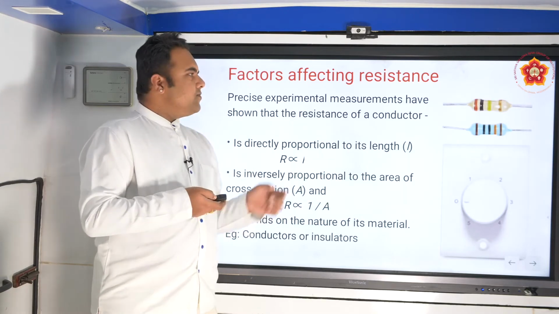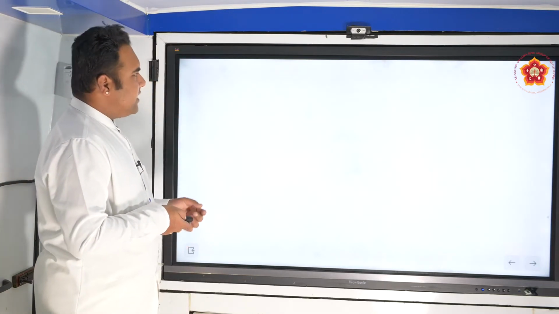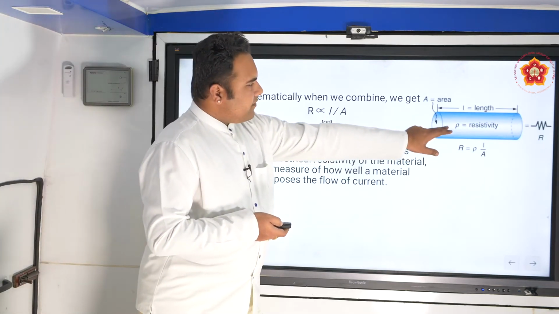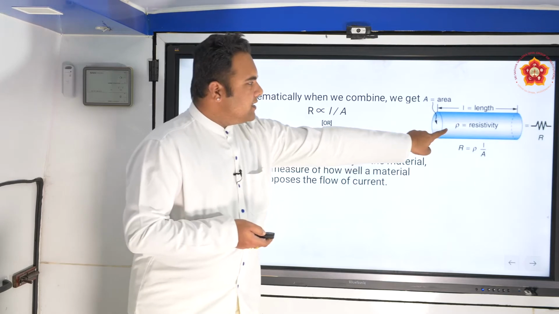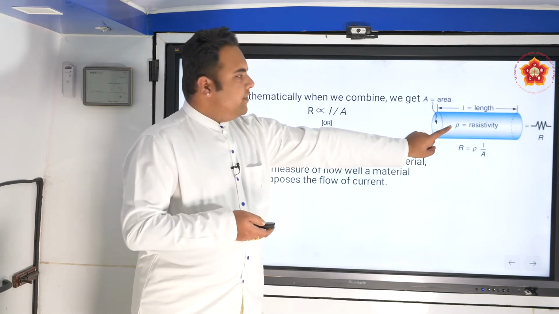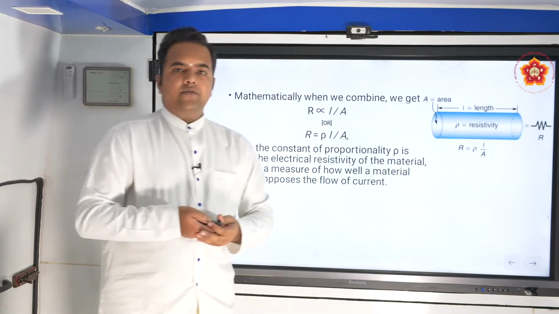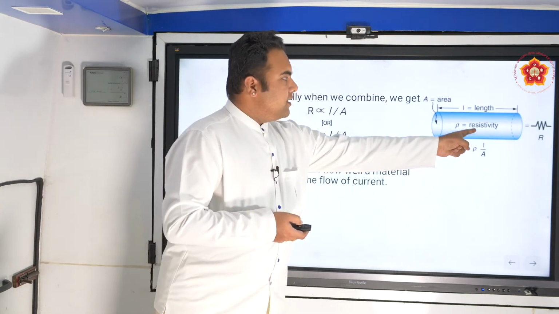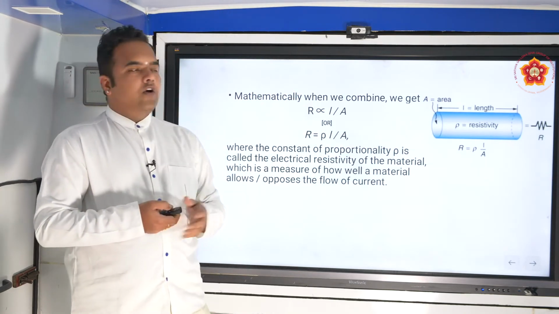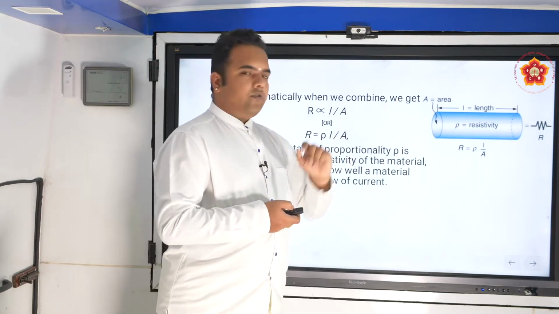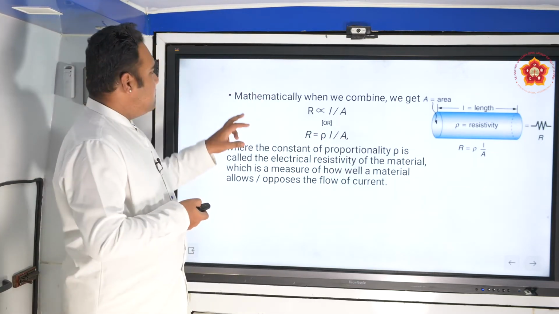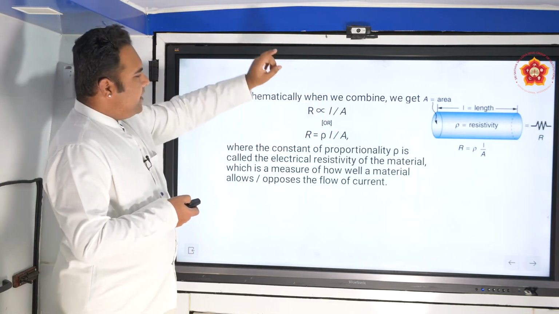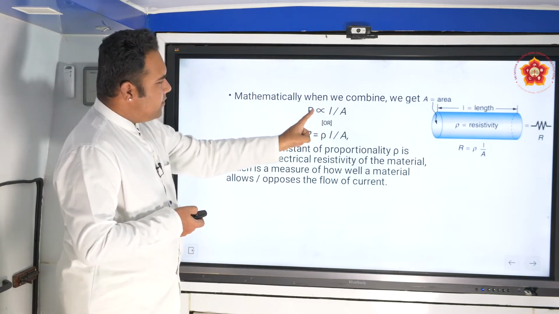The circuit symbols you can look back in the previous slides. So this is how we say rho. This is the Greek alphabet rho, which is called the resistivity of the material, which decides how much current should flow, or whether it will allow any current to flow through it or not. So mathematically when we combine both, we'll come to this. Mathematically when we combine, we know that R is proportional.